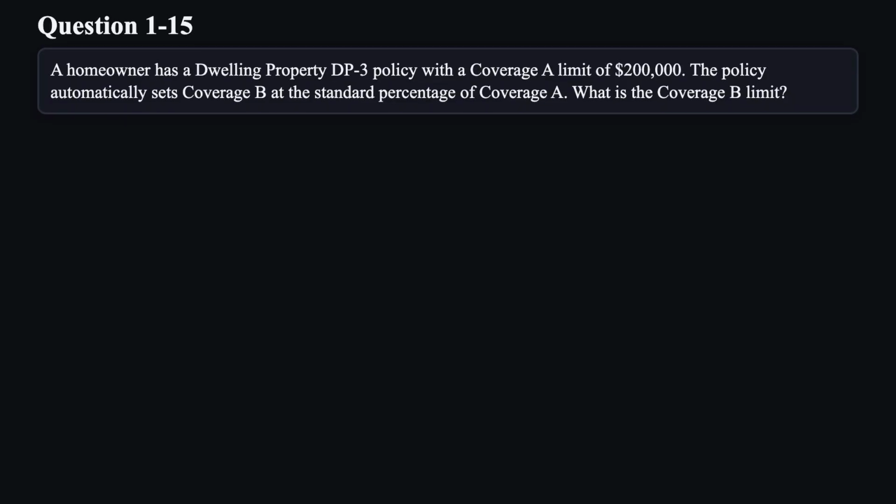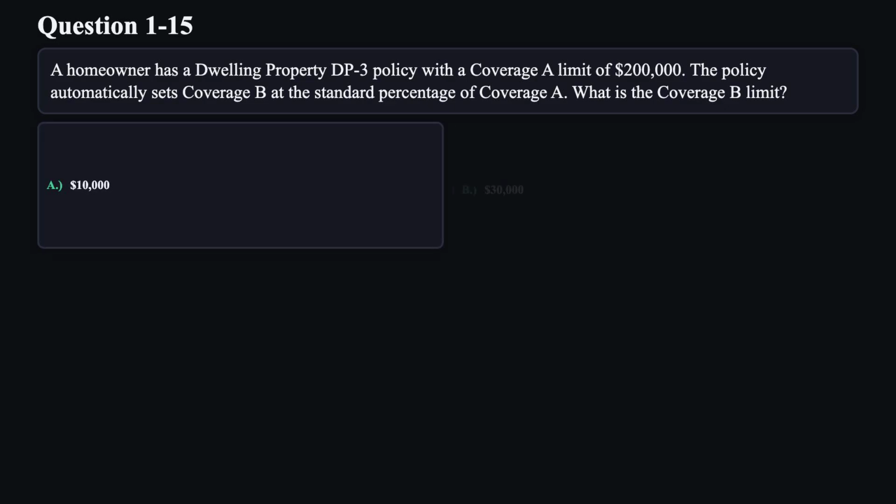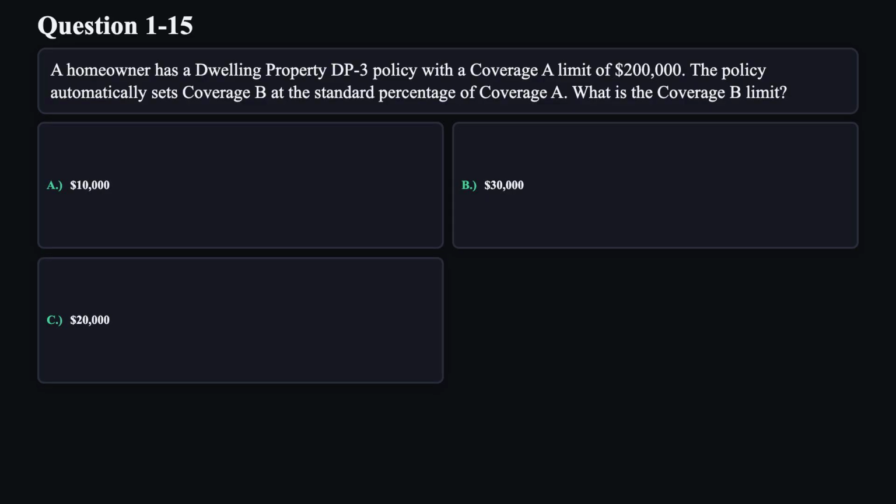Question 15. A homeowner has a dwelling property DP3 policy with a coverage A limit of $200,000. The policy automatically sets coverage B at the standard percentage of coverage A. What is the coverage B limit? A. $10,000. B. $30,000. C. $20,000. D. $40,000.